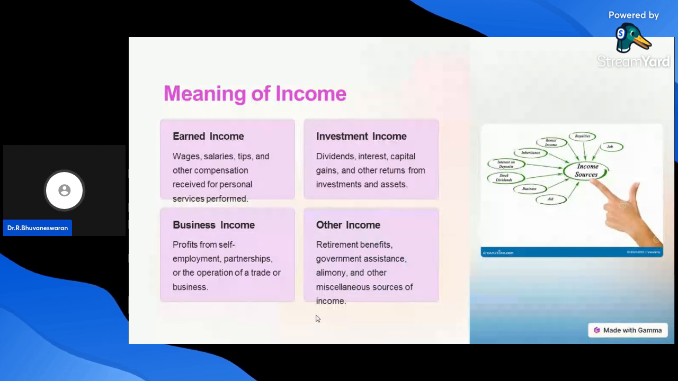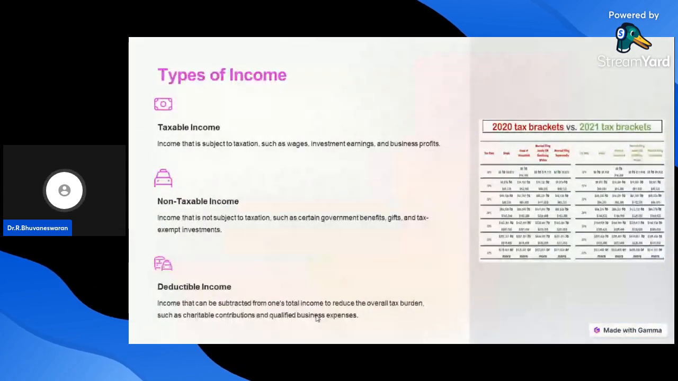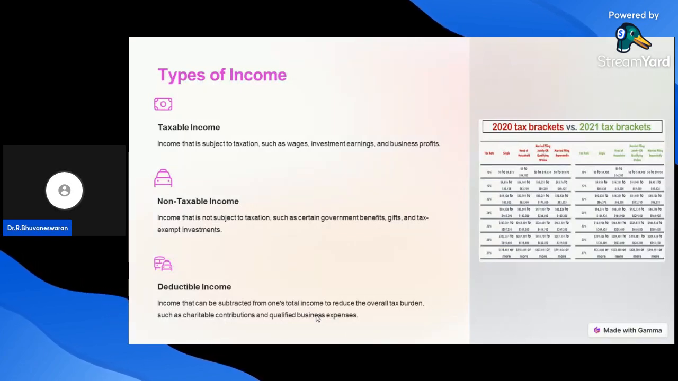Retirement benefits, government assistance, and other miscellaneous sources of income are called other income. These are all the sources of income of each and every individual. Next one, types of income. There are different types of income: taxable income, non-taxable income, and deductible income.